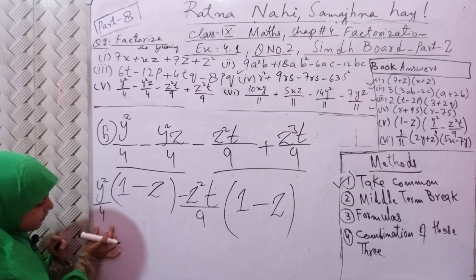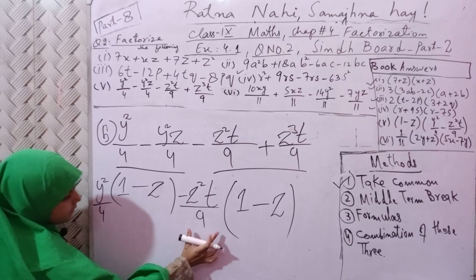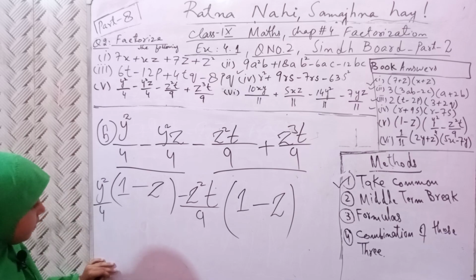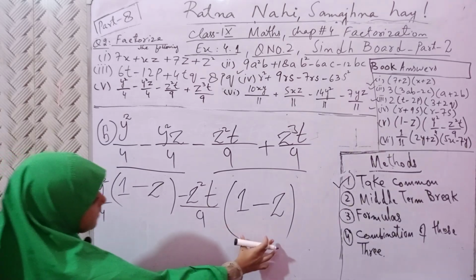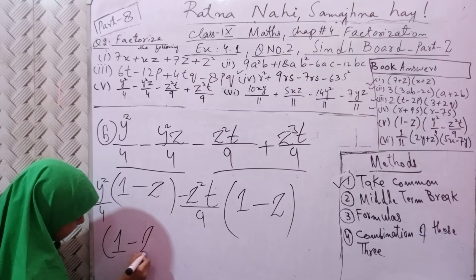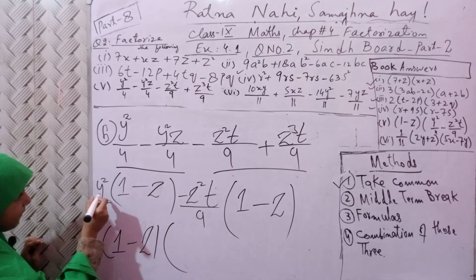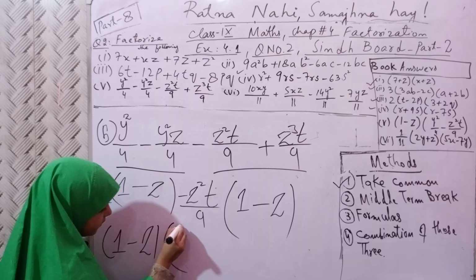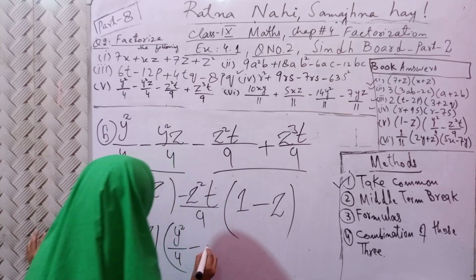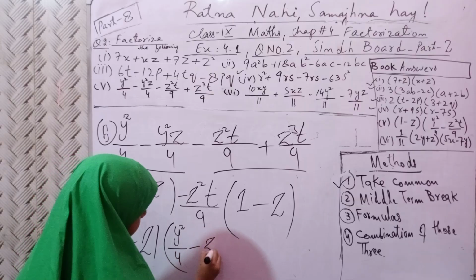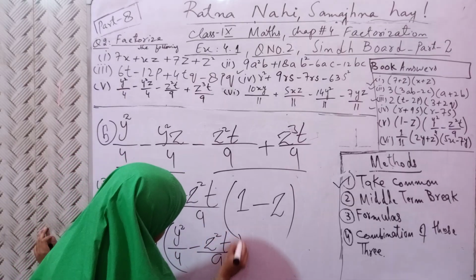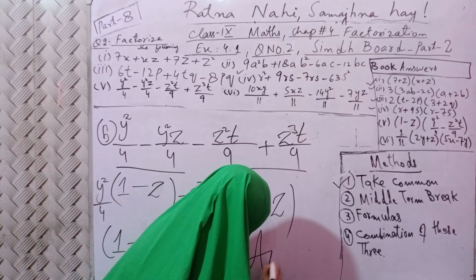Now see, are the fractions taking common or not? No. The whole brackets are the same. Simple means we can take that common. Now which thing is remaining here? y square upon 4 minus z square t upon 9, and it is your answer.